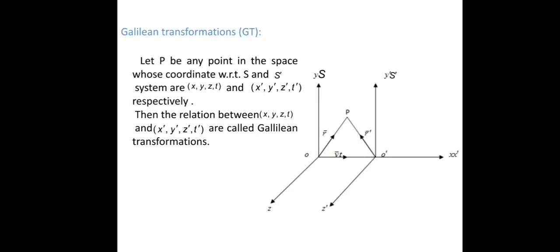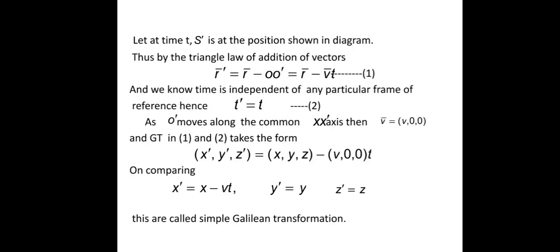Here we use the triangle law, the triangle law of vector addition. Thus by the triangle law of addition of vectors, r bar dash equals r bar minus OO dash, that is equal to r bar minus the distance OO dash, which is nothing but v bar into t, because we know that speed, or velocity, is nothing but distance upon time. So distance equals velocity into time, so it is v bar into t.